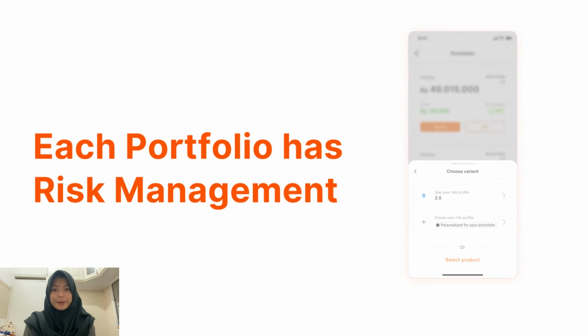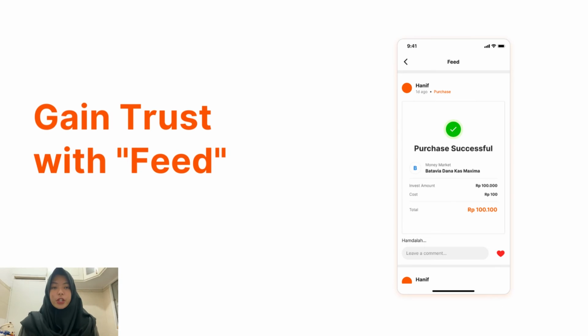the user's needs. The feed feature will allow users to share their activities such as buying, selling, and current returns. Other users will recognize the mutual activities in investment. We believe that this feature will add a sense of trust in using SeaBank's investment platform.